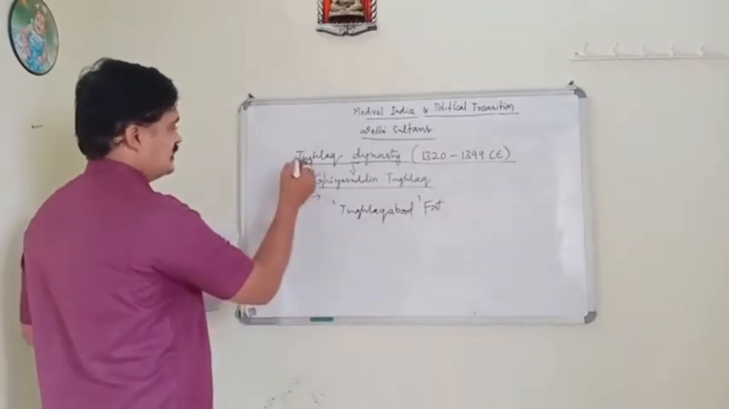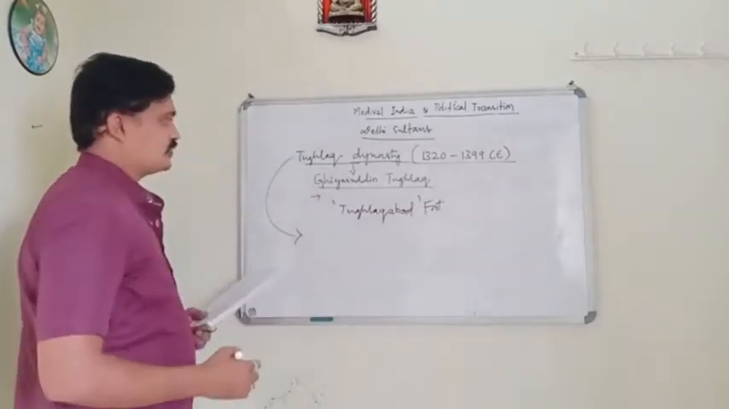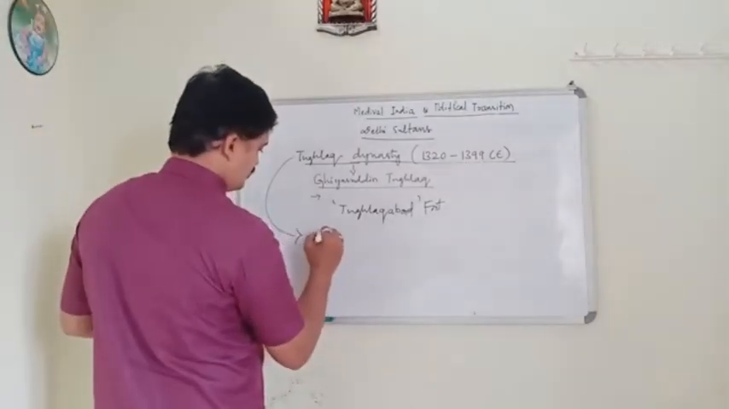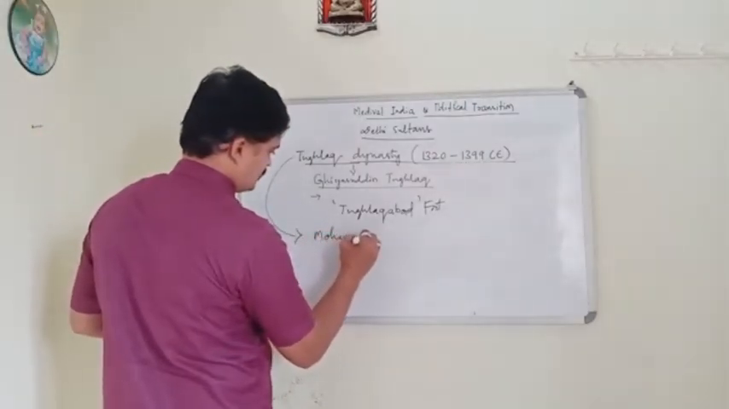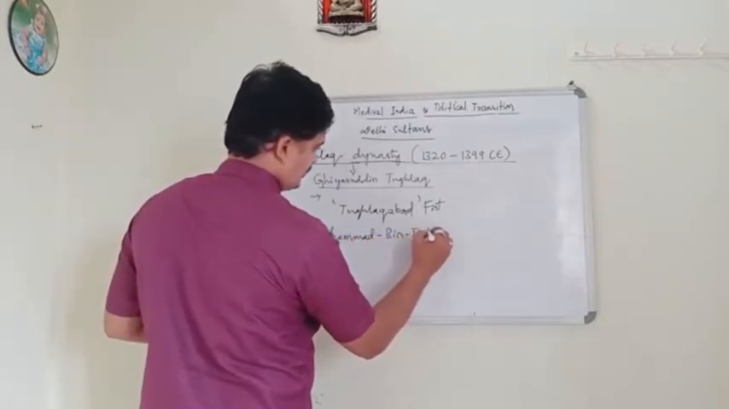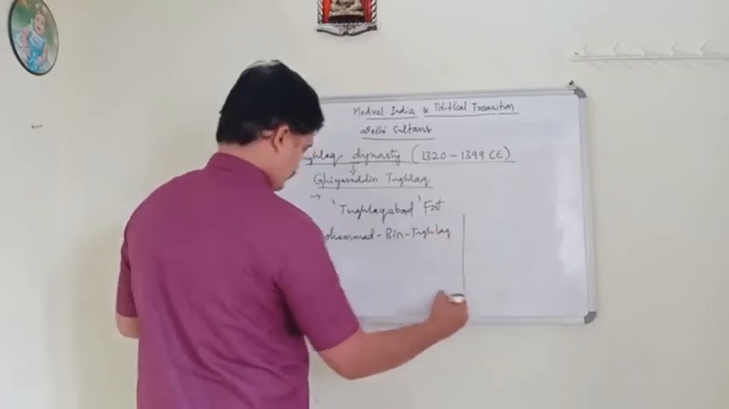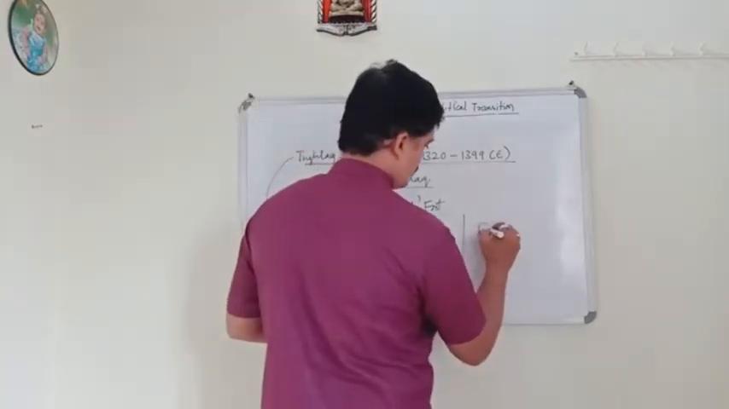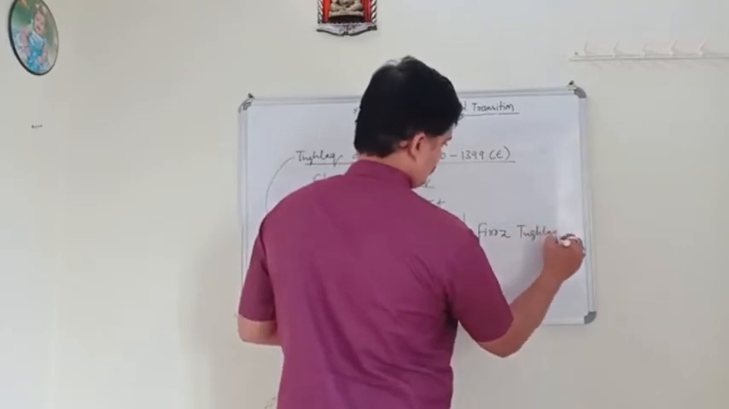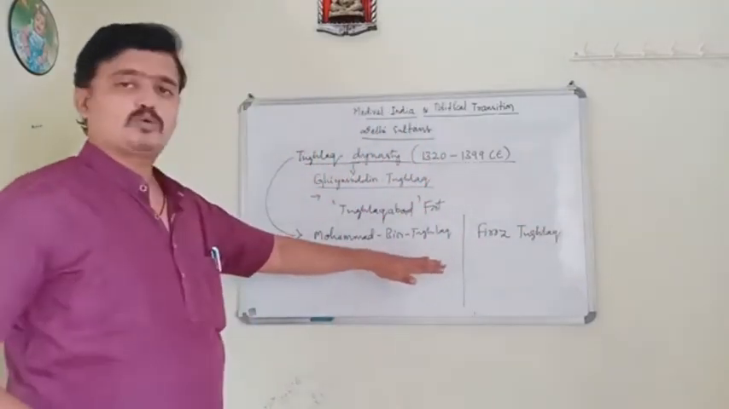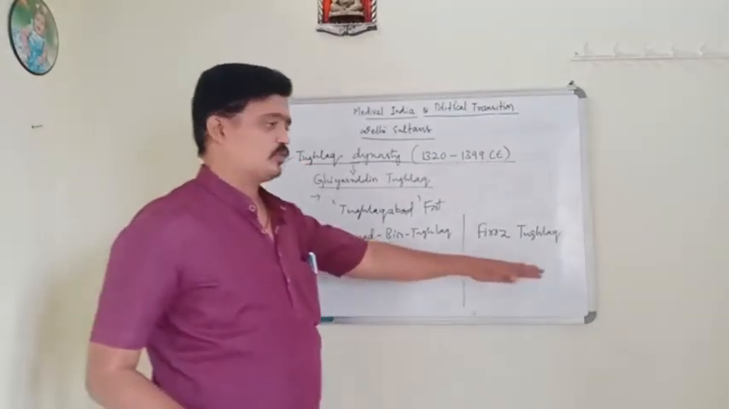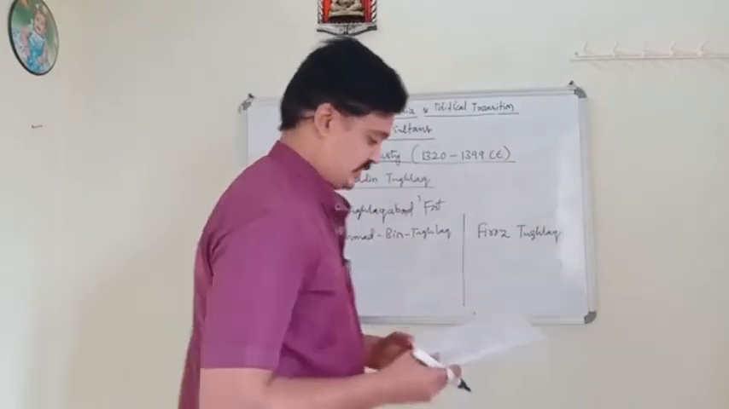Afterwards, the other important rulers of the Tughlaq dynasty are Muhammad bin Tughlaq and Firoz Tughlaq. These were the other important rulers of the Tughlaq dynasty.